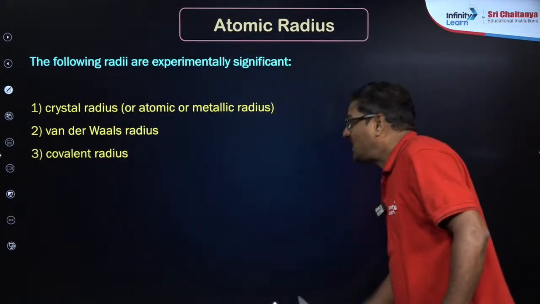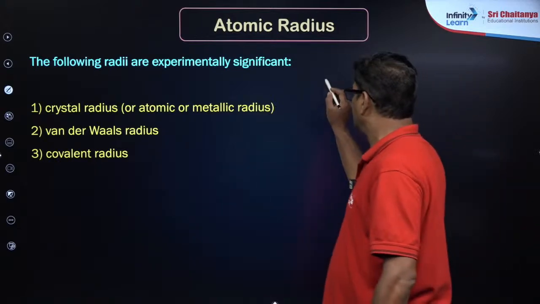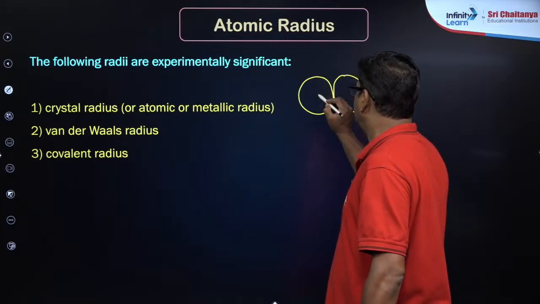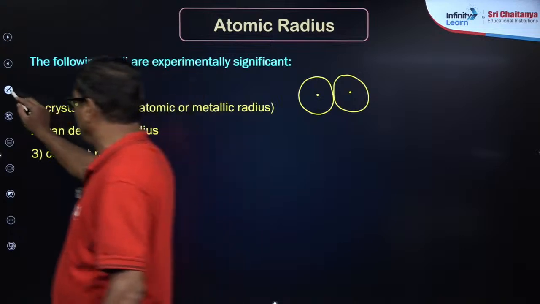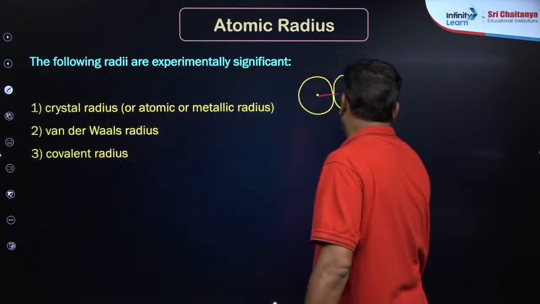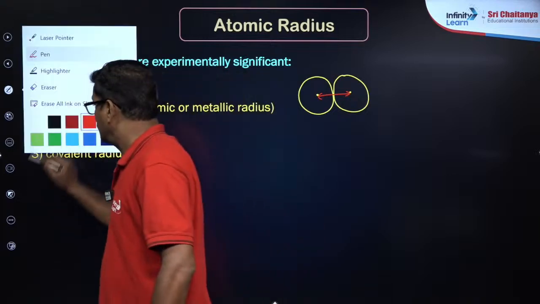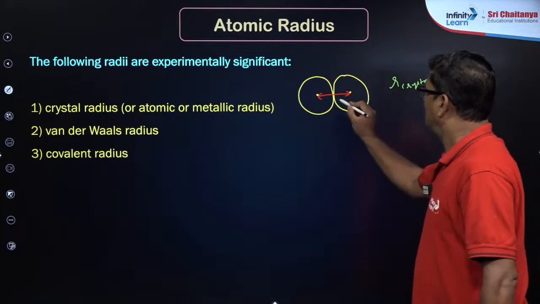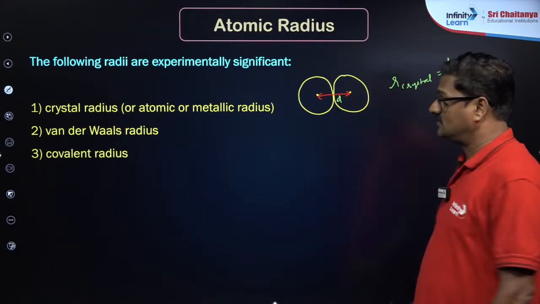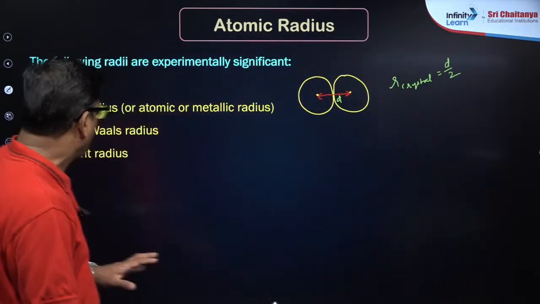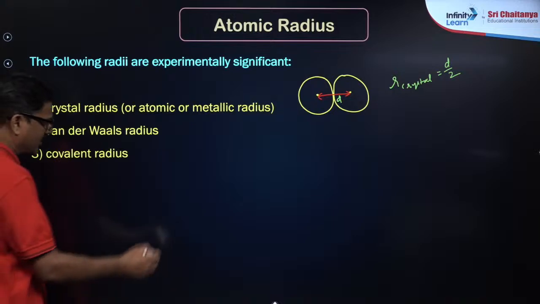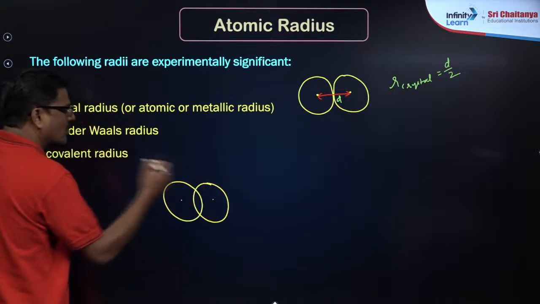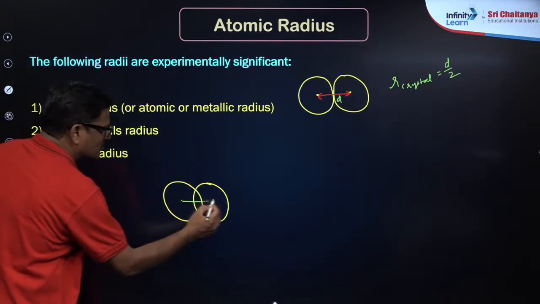So what is a crystal radius? Let me explain here. Crystal radius means, in a metallic crystal, the distance between two atoms is said to be d, so the crystal radius is going to be d/2. That is about crystal radius. And covalent radius: you can see these are covalently bonded atoms forming a covalent molecule, and the distance between these two is said to be d.